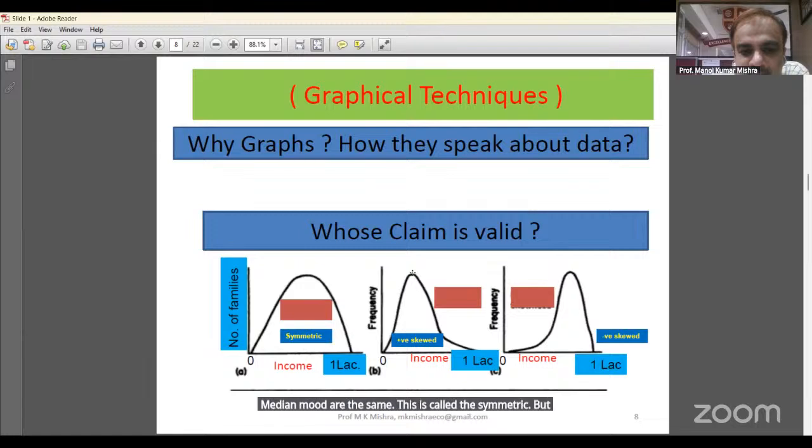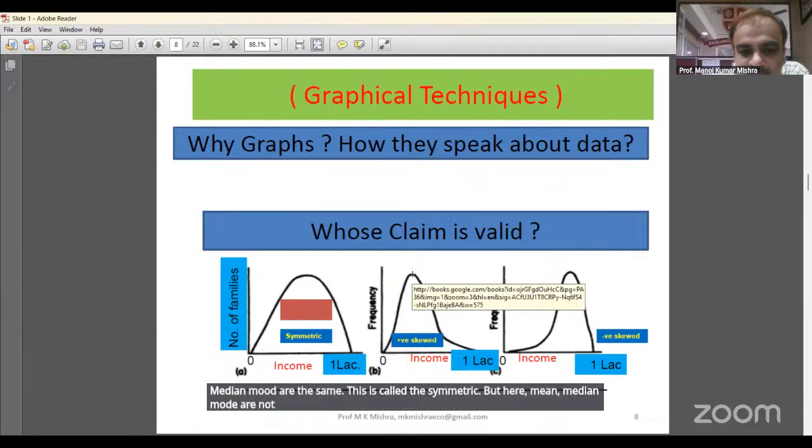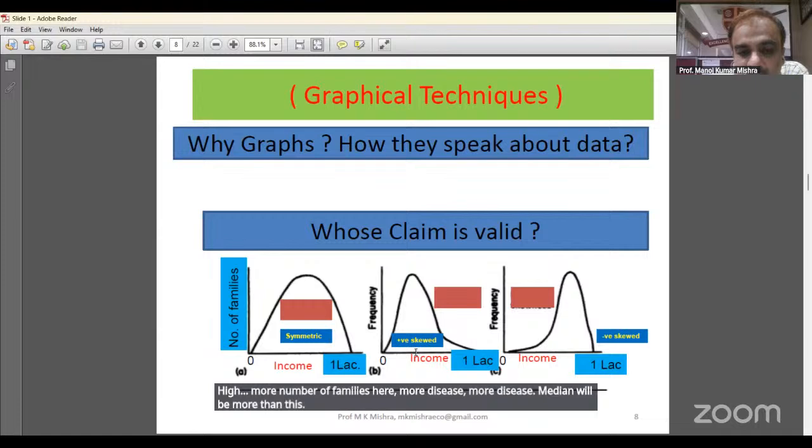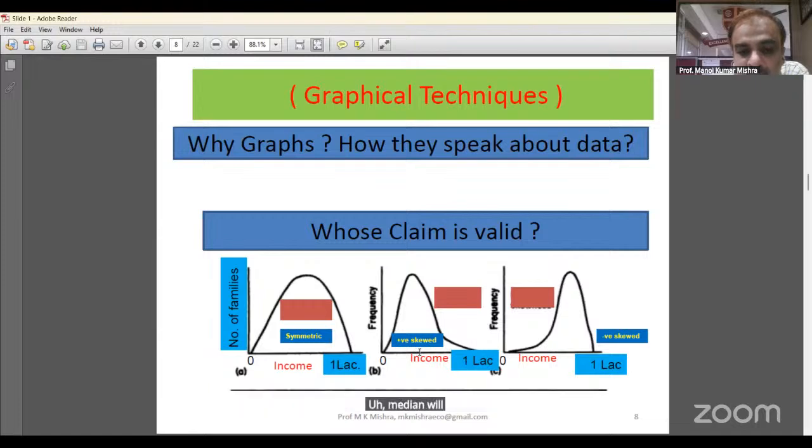But here mean, median, and mode are not the same. Here the peak is high, meaning more number of families. Here the mode is this. The median will be more than this, and the mean will be more than this. So the mode will be on the left side. In the case of India, the mode income is here, the median income is here, and the mean income is somewhat more. So this is the case of India.